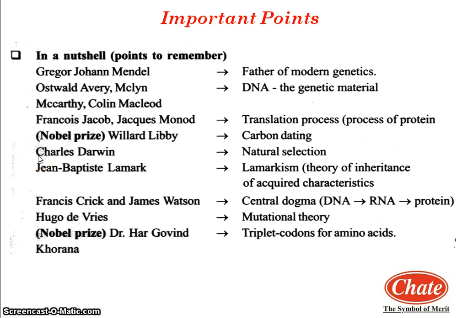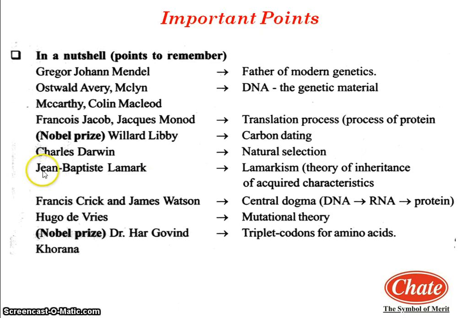Now the next scientist name is Charles Darwin. Charles Darwin published the theory of natural selection, which preaches the survival of the fittest. For this, he published a book titled Origin of Species.